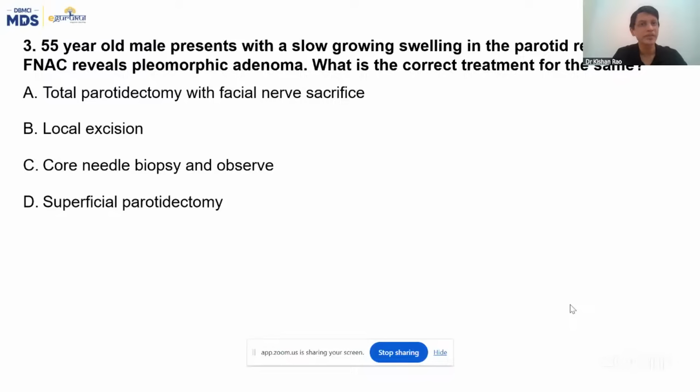It's a benign swelling and the chance of recurrence is less, so we need not go deep into the deep lobe and risk injuring the facial nerve. Just do superficial parotidectomy. Local excision is not enough because there will be some pseudopods going into the normal tissue also. So the answer is D.